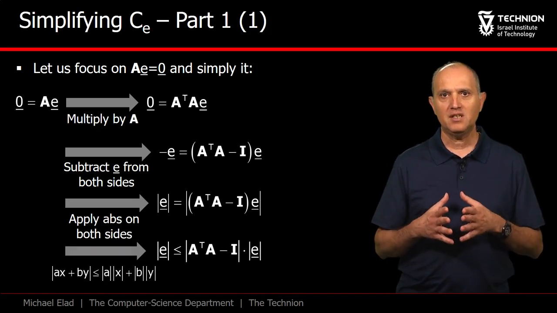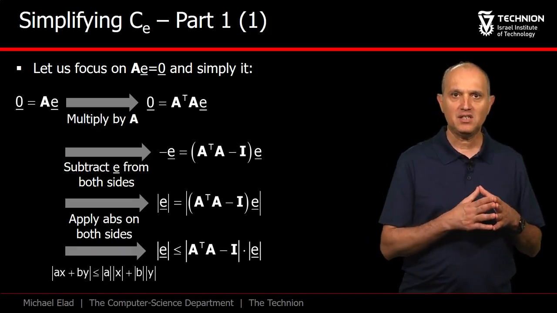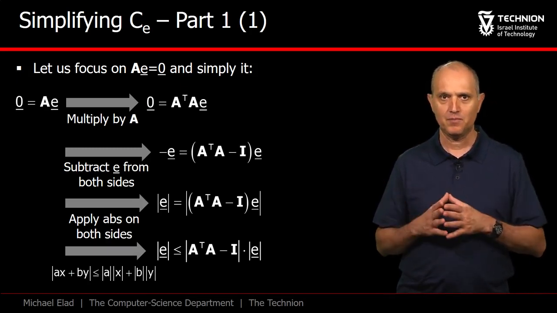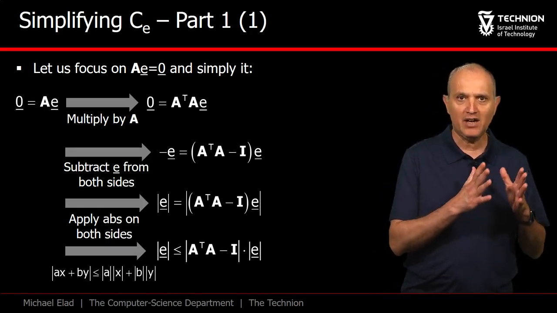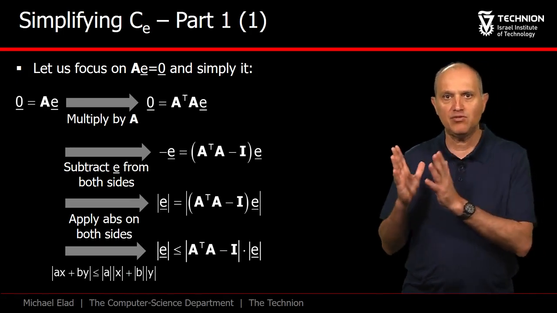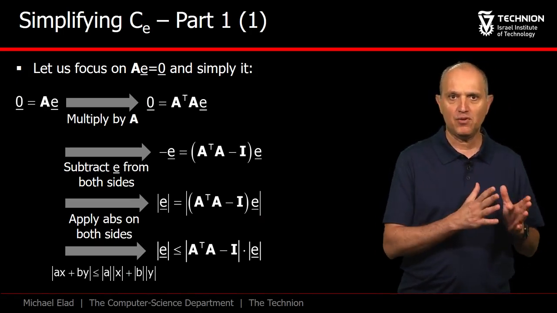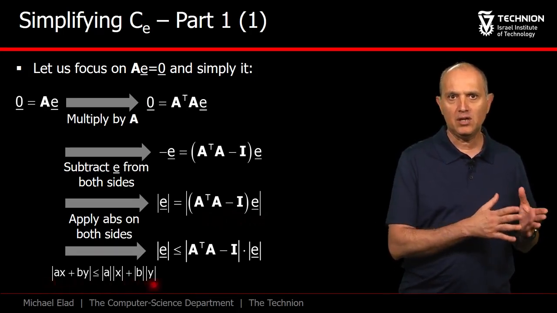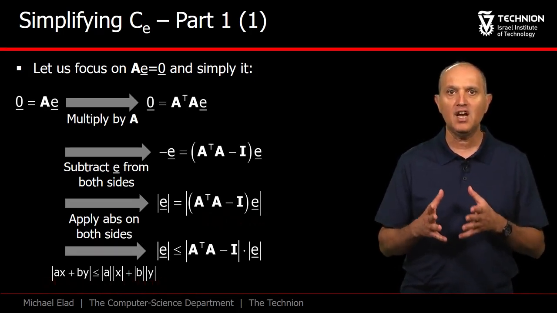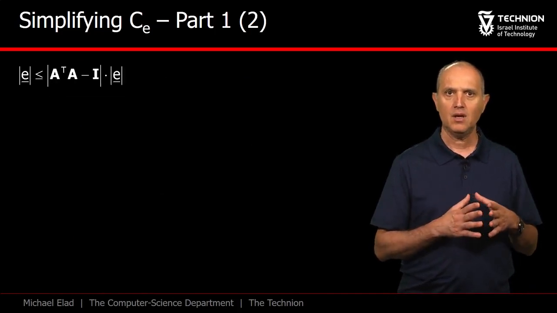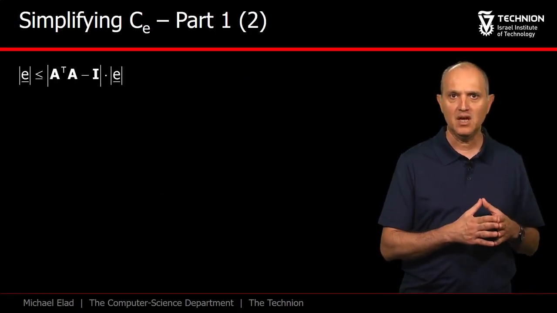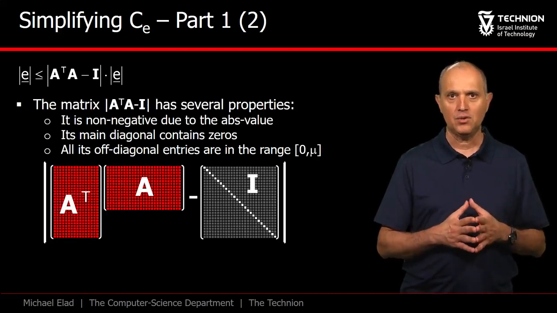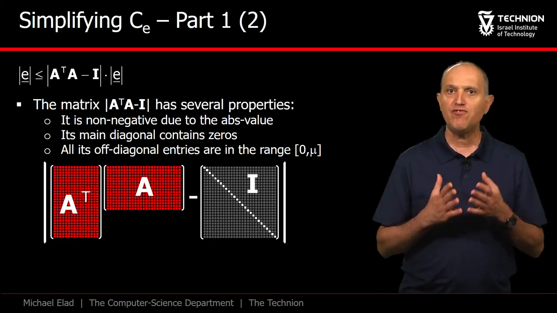The next step is a bit delicate. The right-hand side term has an absolute value of a matrix multiplying a vector E. We upper bound this by an absolute value of the matrix entries times the absolute value of E. The justification for this change relies on the triangle inequality, as shown here. The newly obtained condition has again modified our set and inflated it. Our simplification steps proceed, and now we look closely at the matrix that multiplies the absolute value of E. The term A transpose A should be familiar to you.